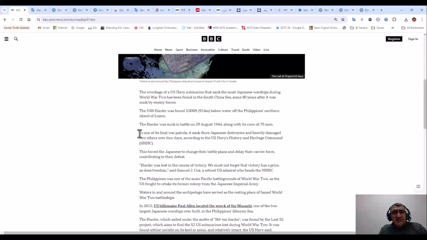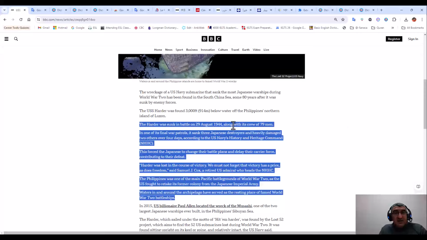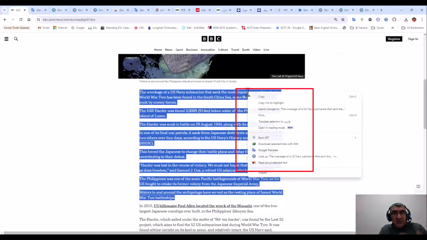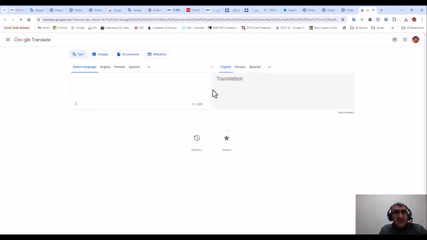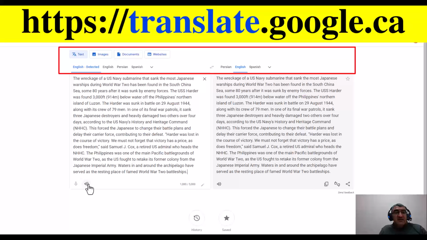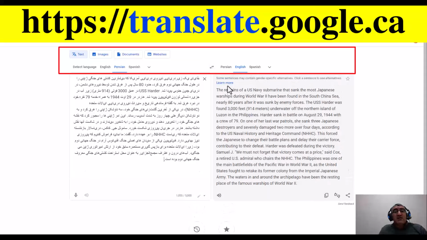And even with a whole sentence, for example, I read this sentence, and I can understand word by word. But on the whole, I cannot understand. I can click the sentence and check the meaning in Farsi. Even with a paragraph, I can click and get the whole paragraph, I mean, very quickly. Because I have installed this one, I can click here, or I can right click and check the translation in Google Translate, the whole paragraph or document or article in English or other languages. And even I can listen to the pronunciation of the text, in Farsi, okay, in English, and vice versa. I can change the places in English or Farsi.